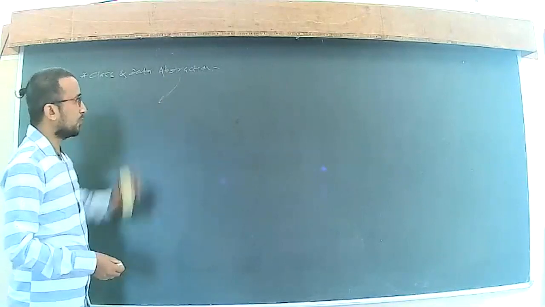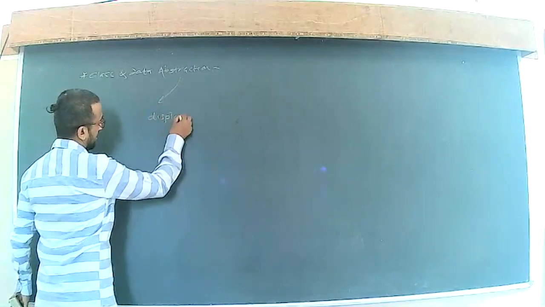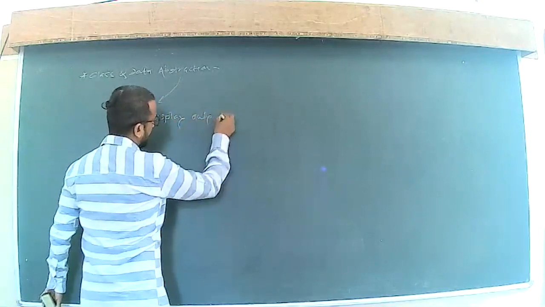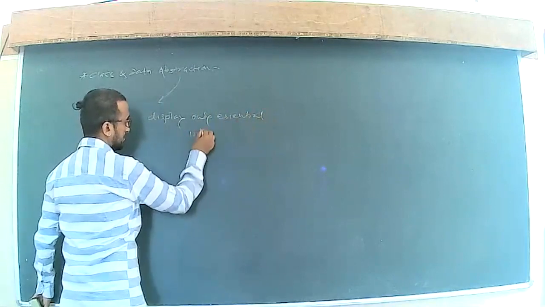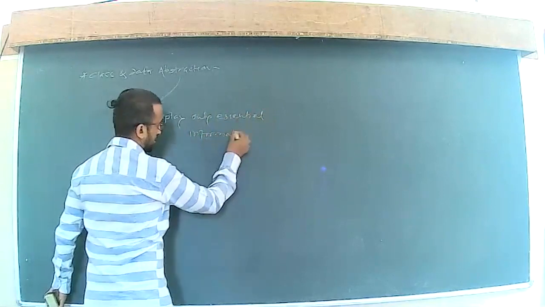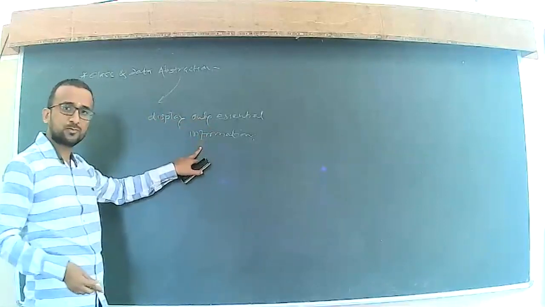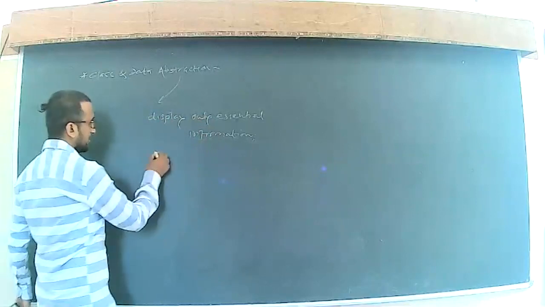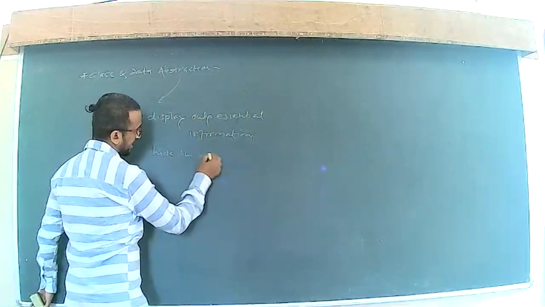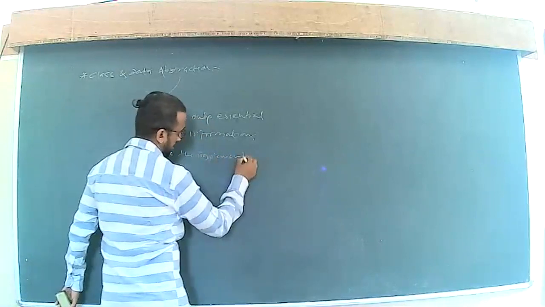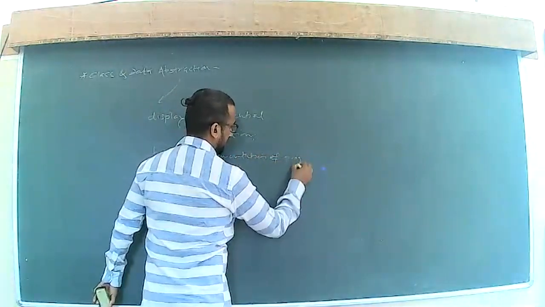So with the help of abstraction, we display only the essential information, and we do this by hiding the implementation of our program.